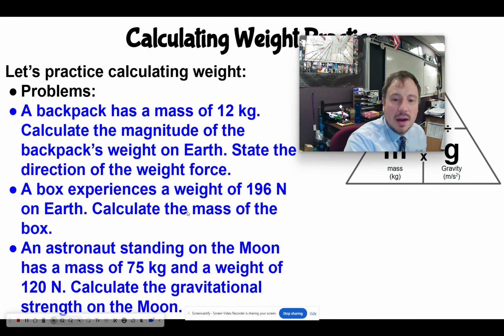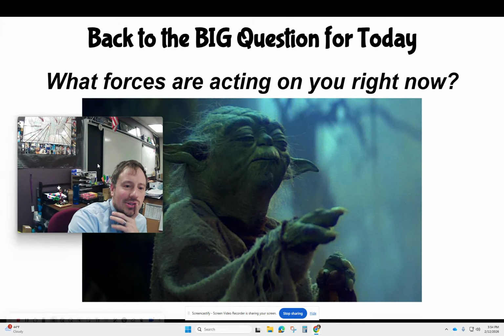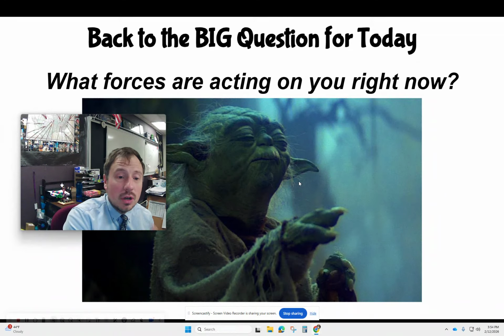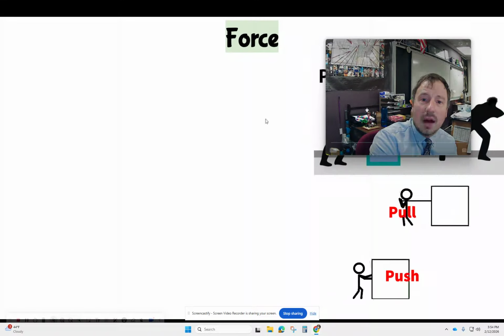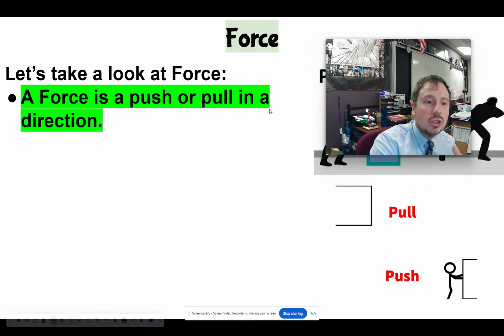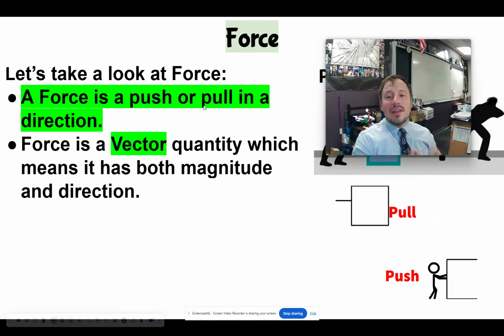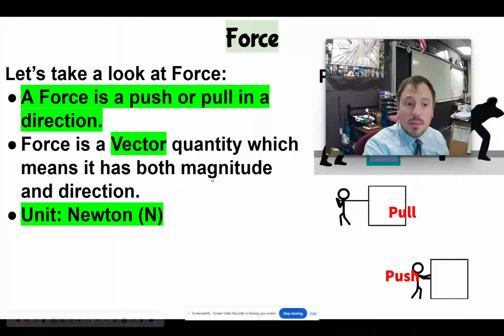All right, so now let's move on. What forces are acting on you right now? Unfortunately, it's not the force from Star Wars, but we learned about gravity, but there are other forces, and there's some that you might easily overlook. When we're talking about force, a force is a push or a pull in a given direction. Now it is a vector quantity. It's right there in the name. It has a direction, which means it has both magnitude and direction.